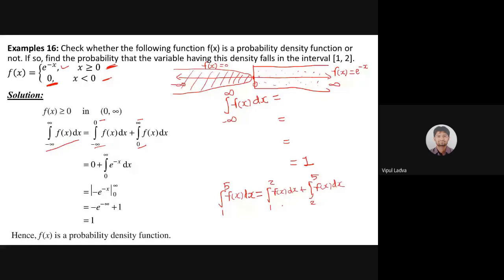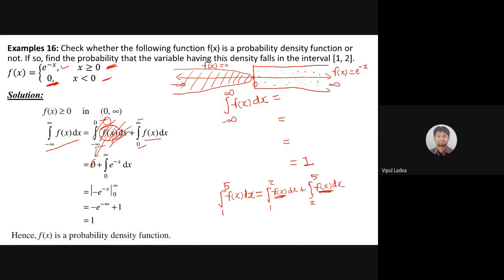And if I want to partition further, 1 to 2, 2 to 3, 3 to 4, 4 to 5, not 5 to 6, but 4 to 5. If I'm not going to change my integrand, then such kind of partitions we can do. So with a similar property, minus infinity to infinity I had divided into two parts, minus infinity to 0, then 0 to infinity. Now for the part minus infinity to 0, my function f of x will act as 0. Observe here. So if this is 0, then this whole part vanishes. So this 0 is reflected by this.